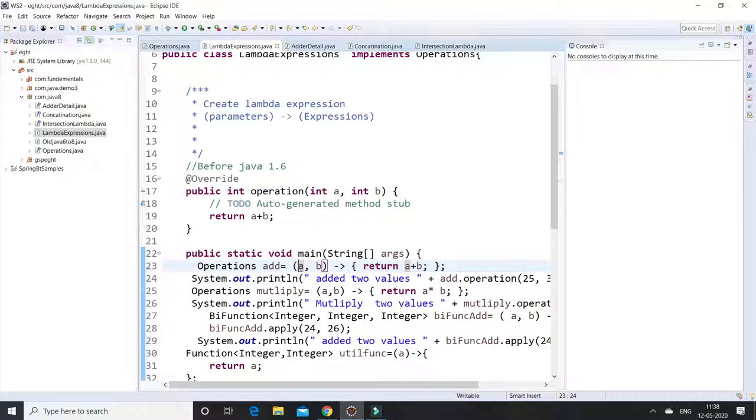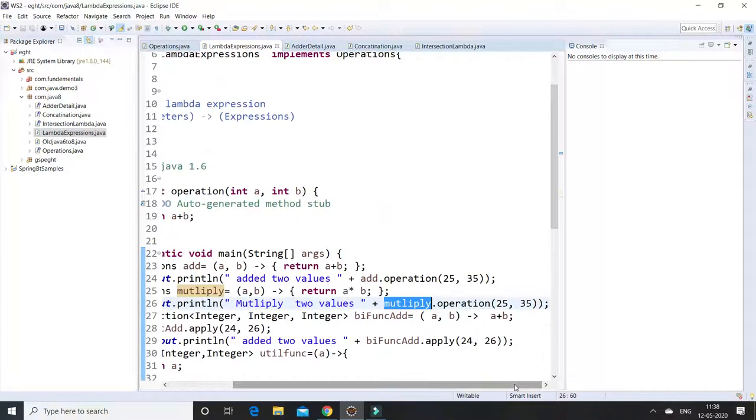What if I want to write some other expression, similarly a comma b, and return a star b. This is the multiplication operation. I am also passing the object as multiply, and I am using the multiply dot operation. With 25 and 35, it will execute the multiplication.